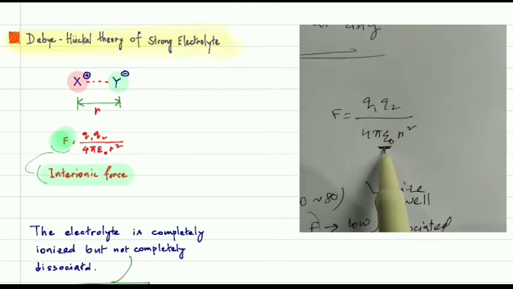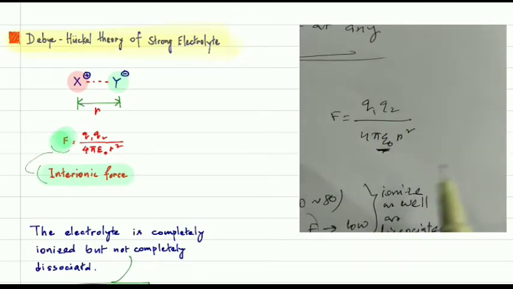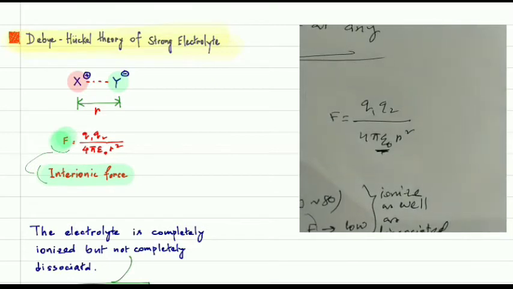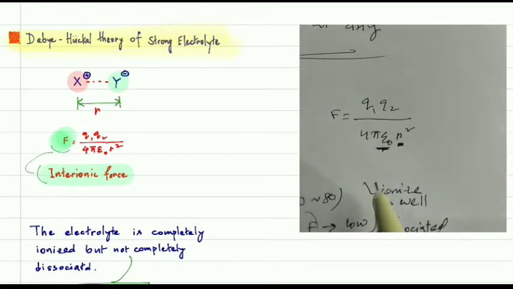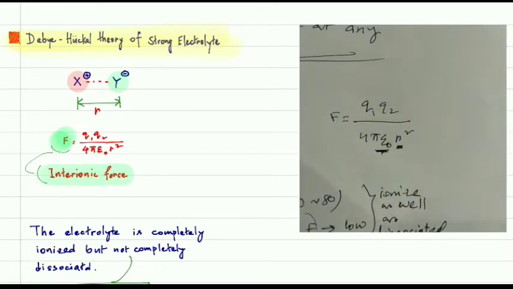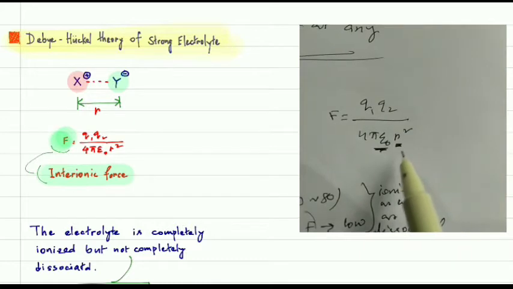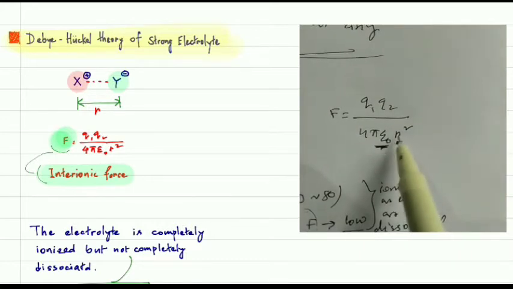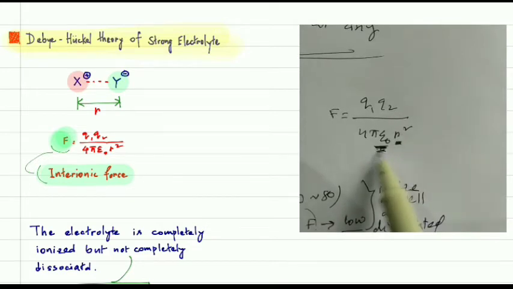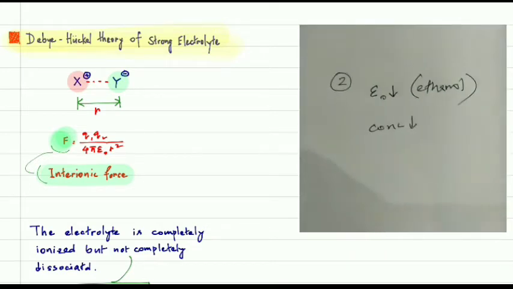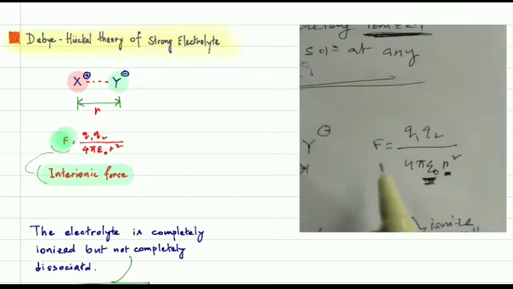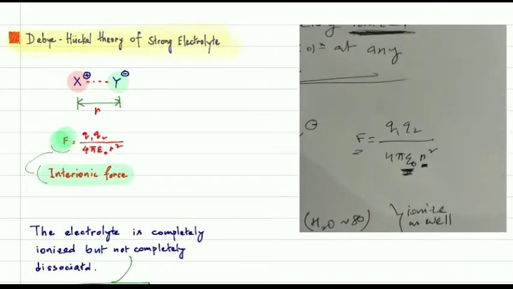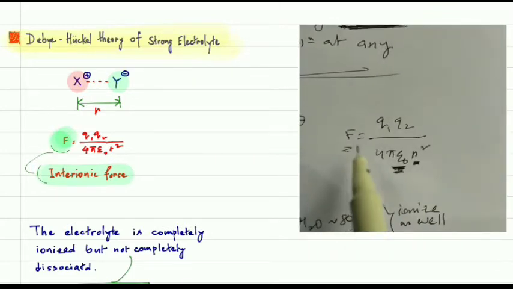Even though the concentration is low, what does low concentration mean? When you decrease the concentration, the R is going to increase. The main point is that if you dilute the system, R will increase. Even though R is increased, this epsilon naught is very small, so your F will not be so small. That means F is low but not so low.